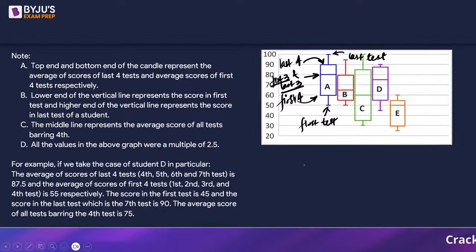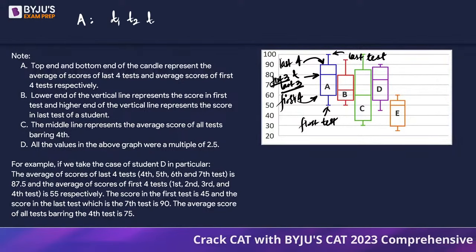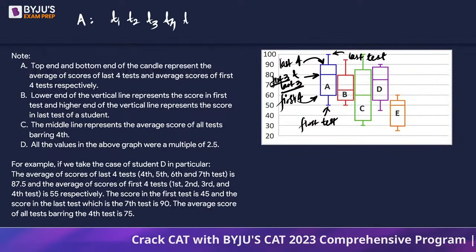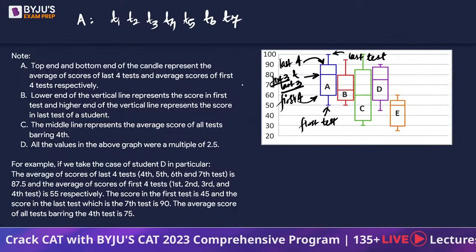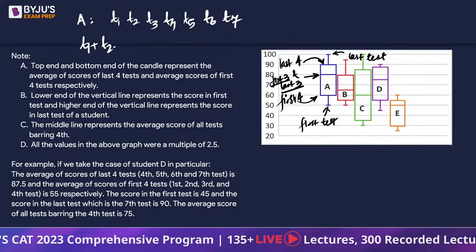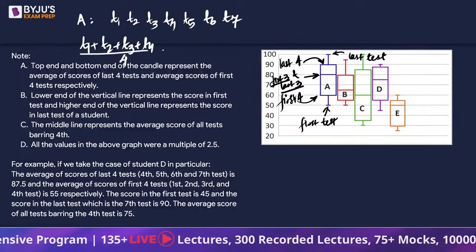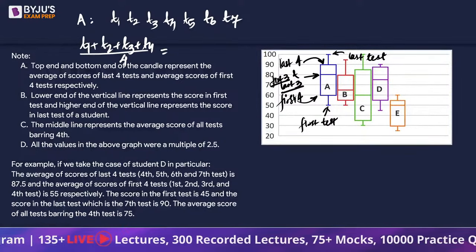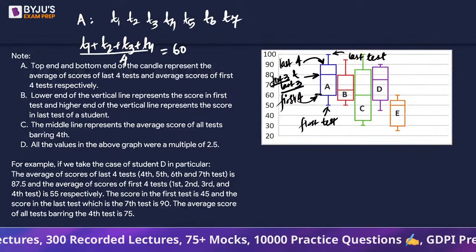Okay. If you are going to talk about A, this guy A. This guy must have written 7 tests, right? T1, T2, T3, T4, T5, T6 and T7. He has written 7 tests. First 4 tests, if we look, T1 plus T2 plus T3 plus T4, its average is given as this bottom line which is 60, right? This is 60.